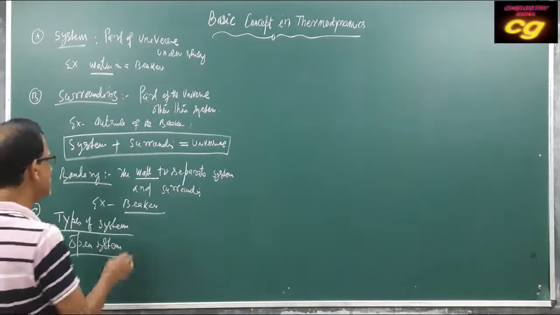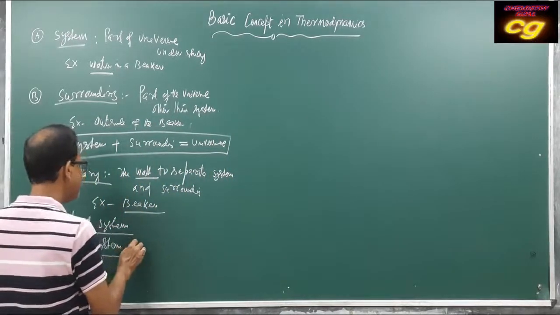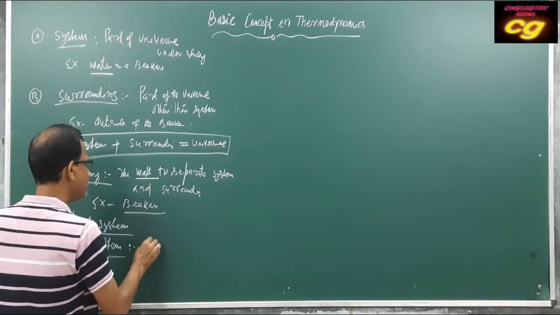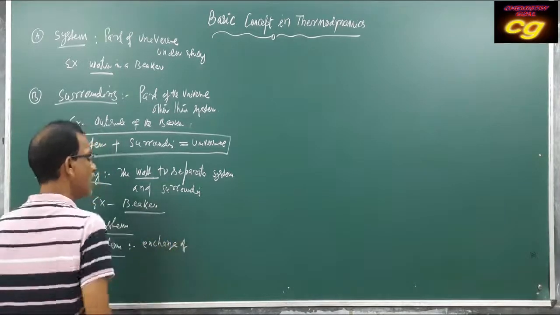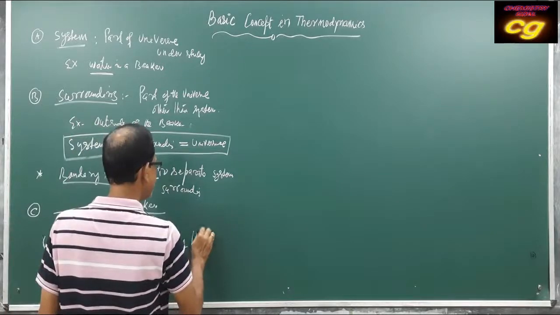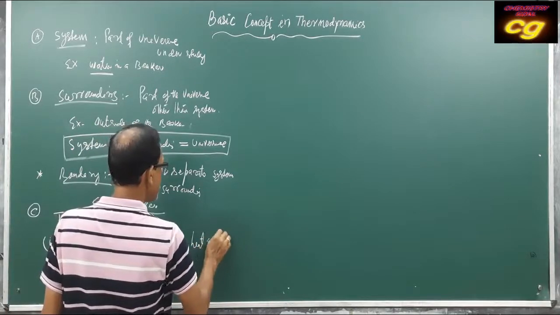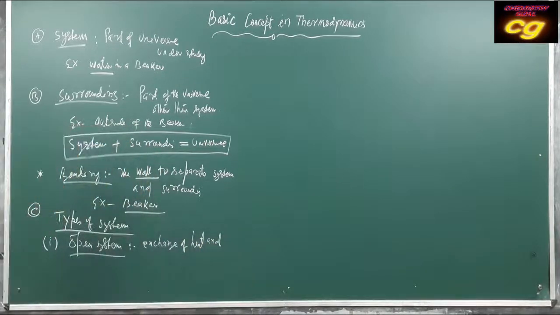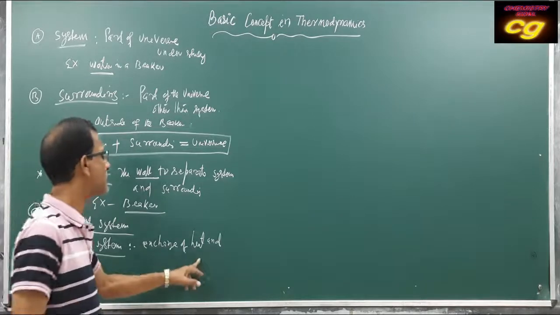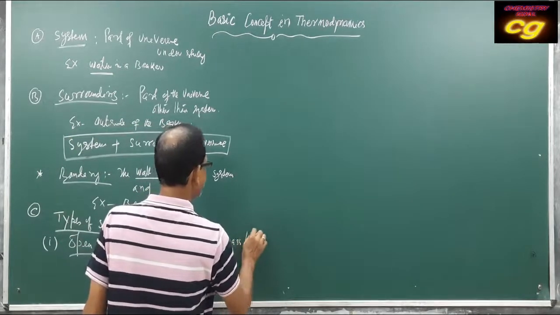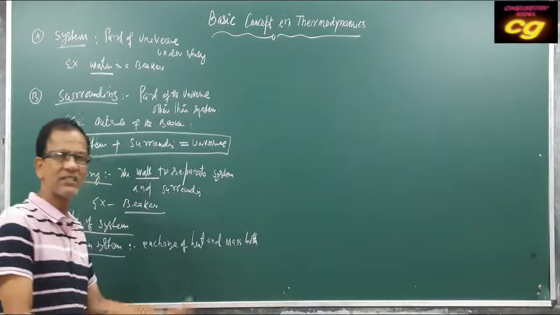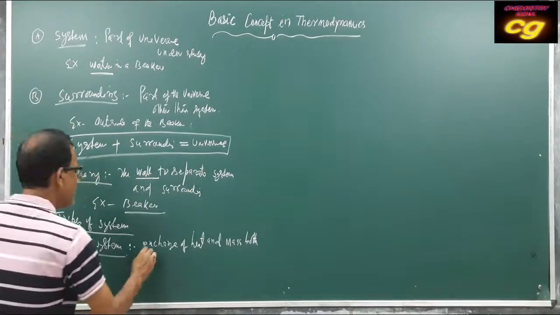Open system means exchange of heat and or energy, and mass. Both exchanges take place. For example, we take this one.